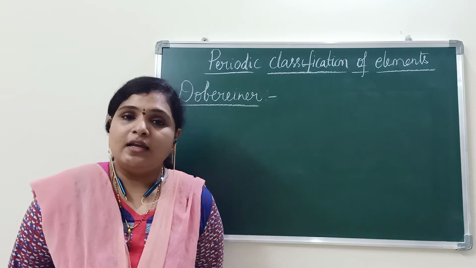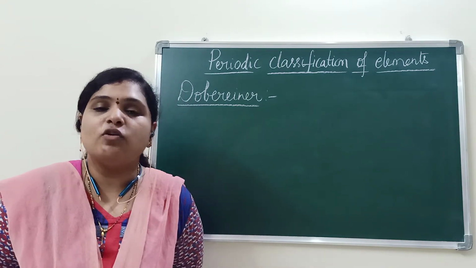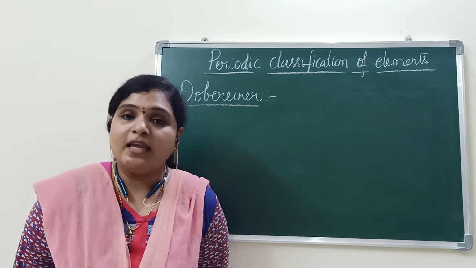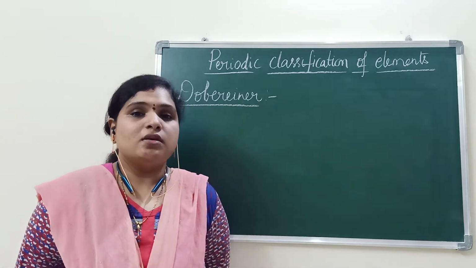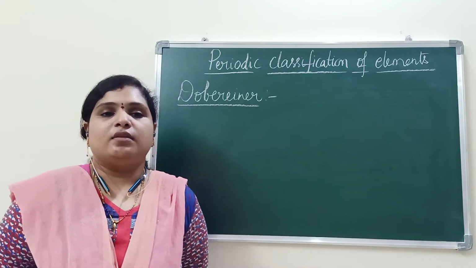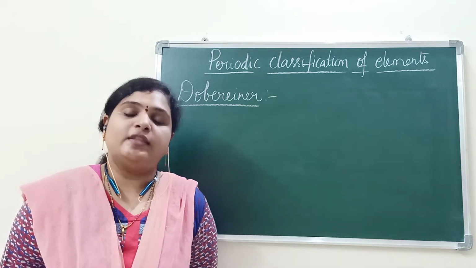What did he do? He arranged the elements in the increasing order of their atomic masses, and he made those elements into groups of 3.